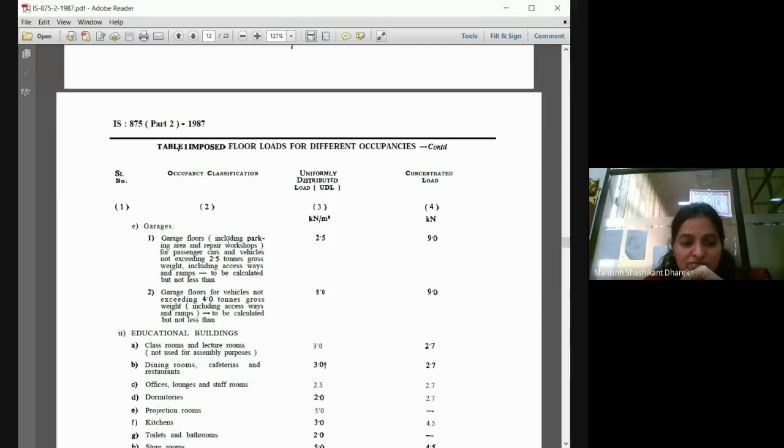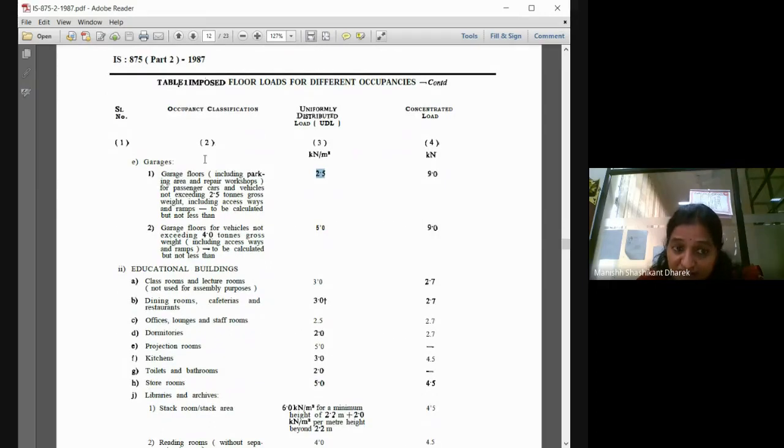Garage floor for passenger cars and vehicles not exceeding 2.5 tons gross weight. You can't take a truck and park it over there. If you want to park a truck, then this load will not be sufficient. It is only for a car of 2.5 tons maximum. Like that, for different vehicles, different flooring and different loading is given. When they take this, they also take a factor of safety separately.